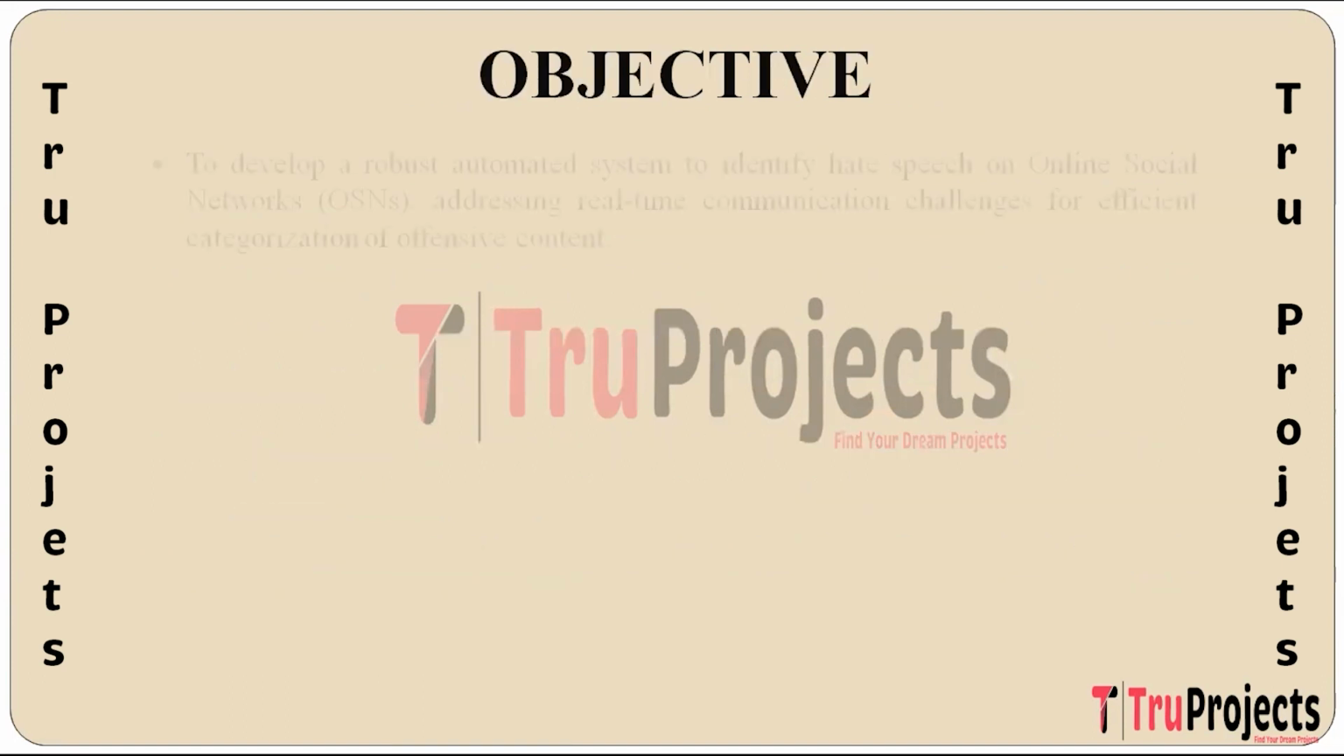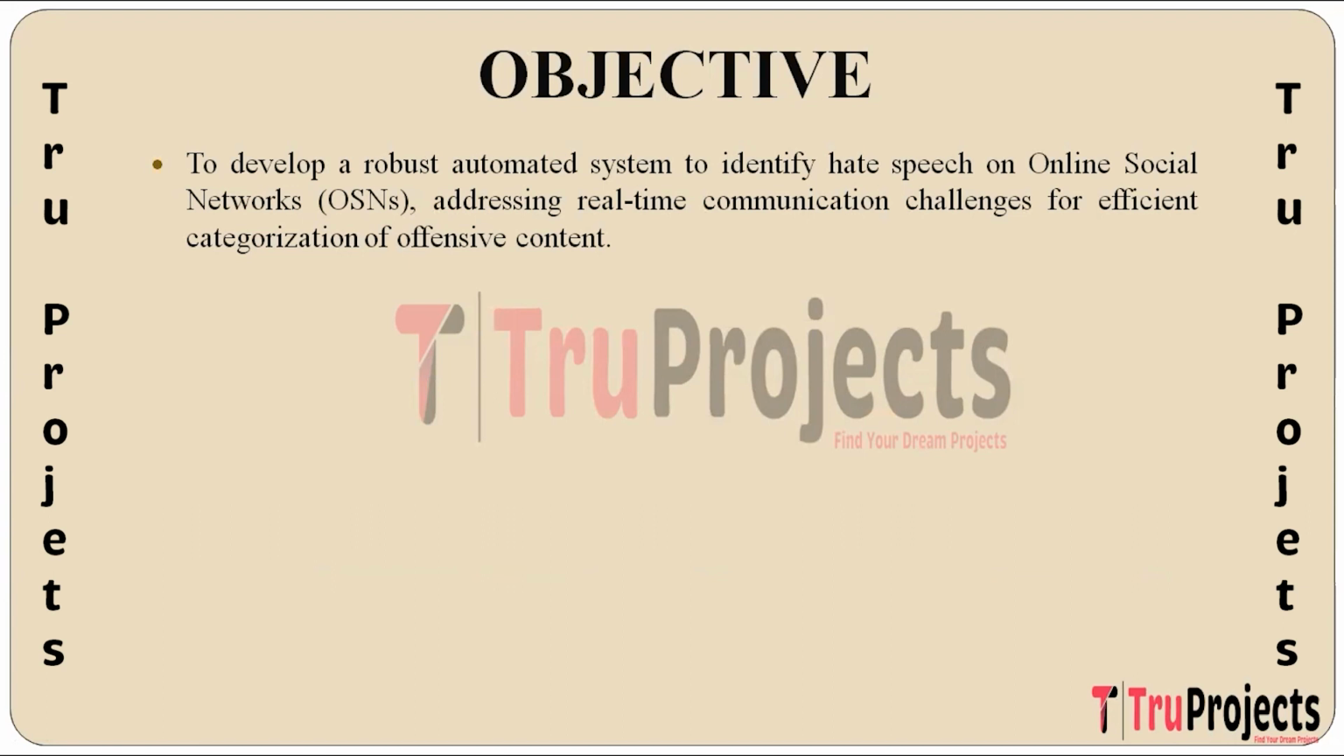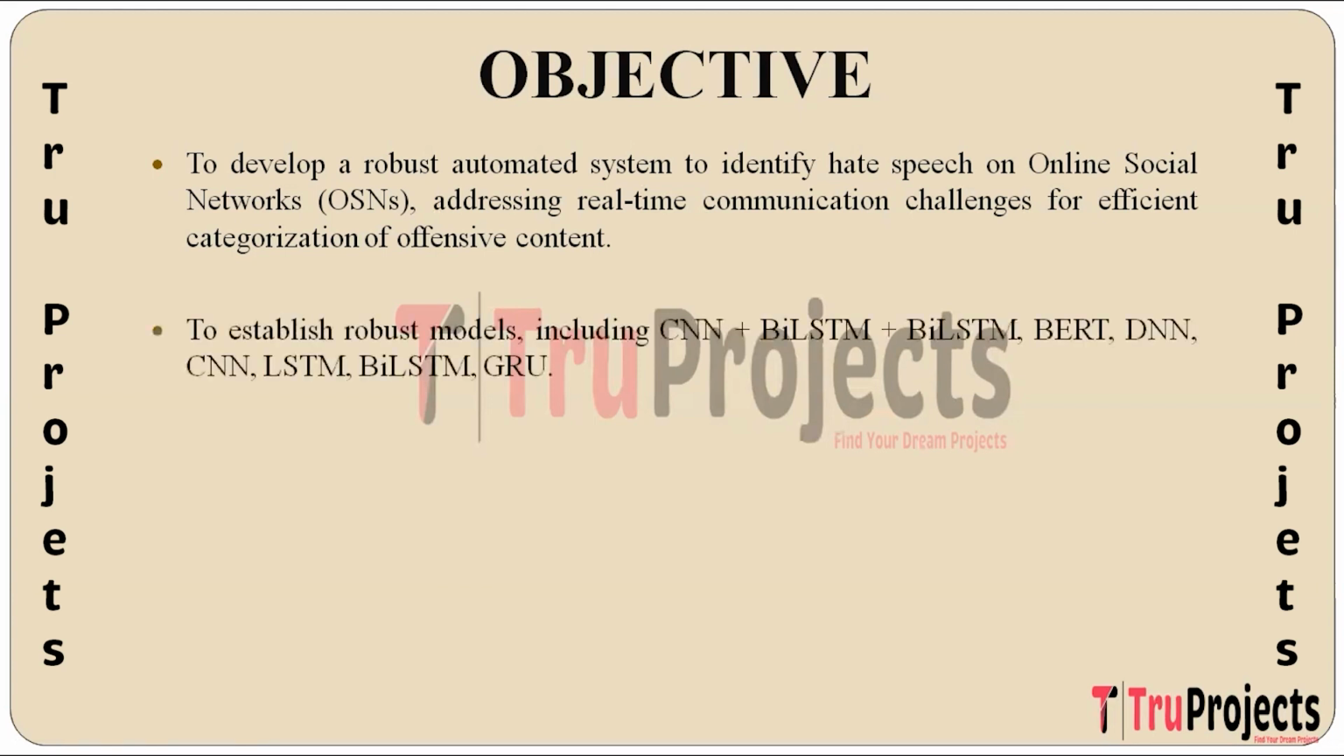Objective of the project. So, as I mentioned earlier, the primary objective of the project is to create an automated approach for identifying hate speech on online social networks, that is, OSNs, specifically addressing challenges in real time communication. The goal is to establish a robust model capable of efficiently detecting and categorizing hateful content. And the goal is to establish robust models including CNN combined with bi-LSTM, BERT, DNN, CNN, LSTM, bi-LSTM, and GRU, capable of efficiently detecting and categorizing hateful content.